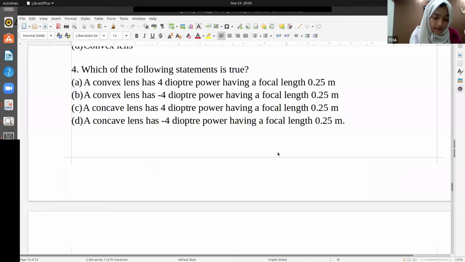Convex lens and focal length of 0.25. We can't say it that way. It should be minus. Good. Moving to the next question.